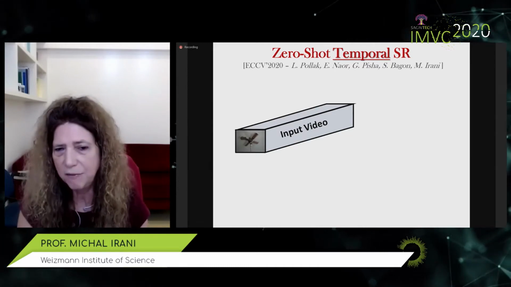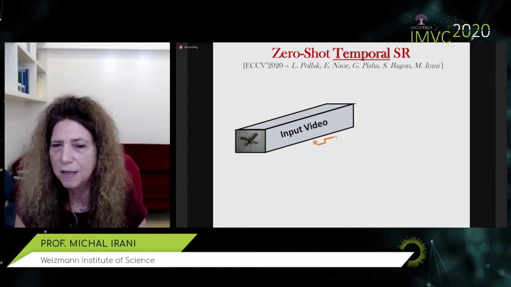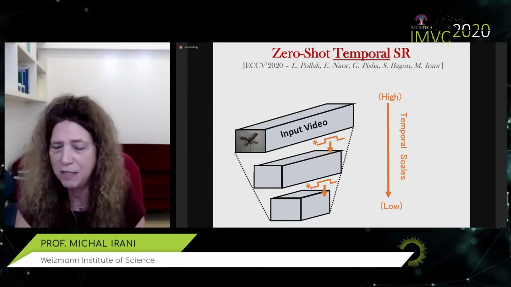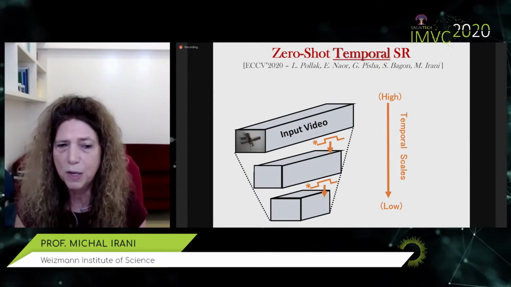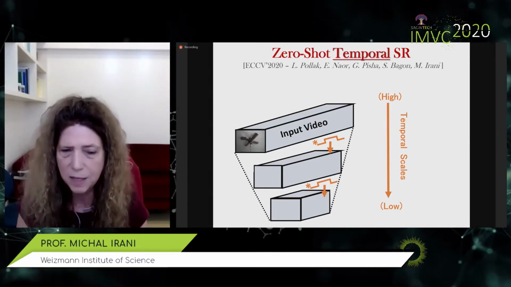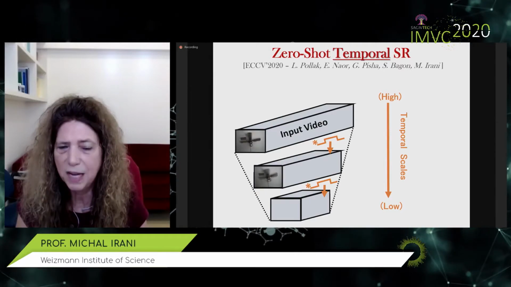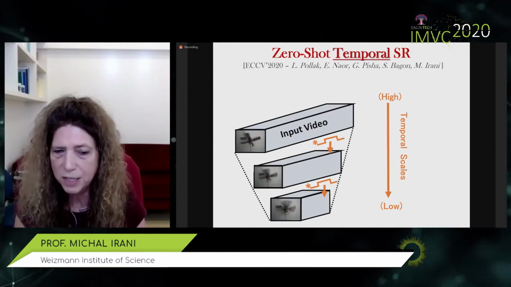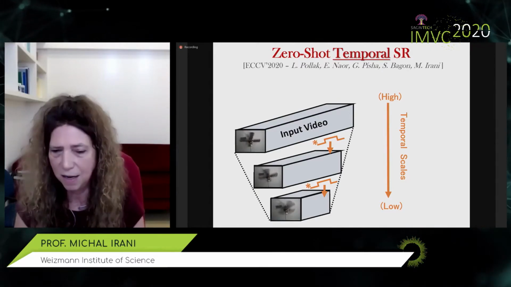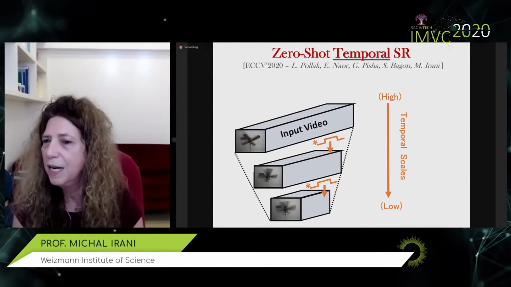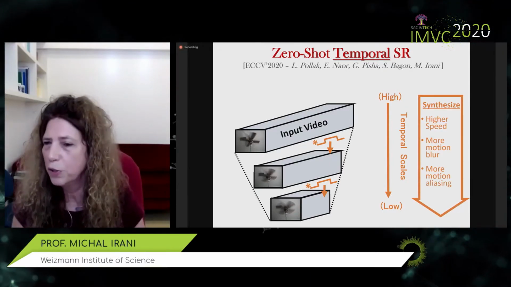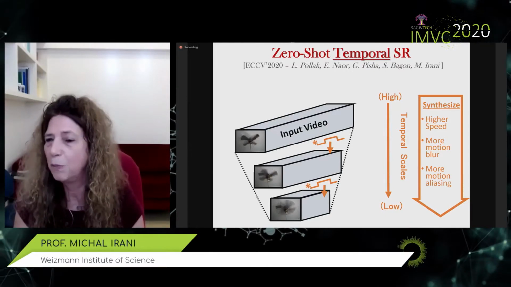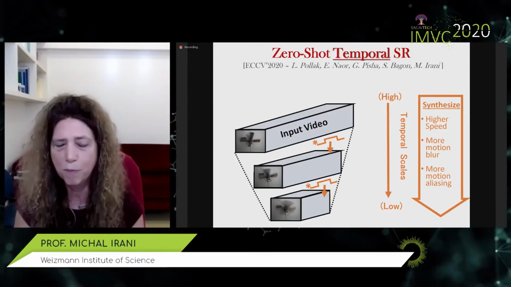And one of the very useful augmentations is subsampling the video in time. This is done by blurring and subsampling in time. The frames remain the same size. So if this was the original video and the original temporal scale, in a coarser temporal scale, you'll see the fan rotating faster with more motion blur. In a yet coarser scale, you'll see already motion aliasing and much stronger blur. In other words, by generating coarser and coarser temporal scales, we're actually synthesizing the same dynamic scene as seen, but with higher speed, more motion blur, and more motion aliasing.